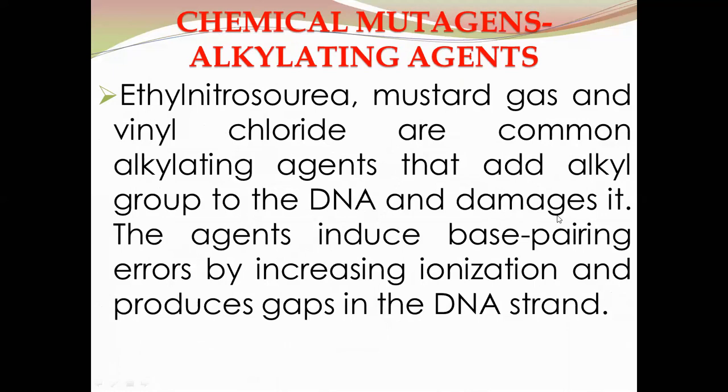Thus the structure of DNA is damaged. The agents induce base pairing errors by increasing ionization and produce gaps in the DNA strand. So due to these alkylating agents, there is ionization in the DNA and gaps in the DNA structure are produced.